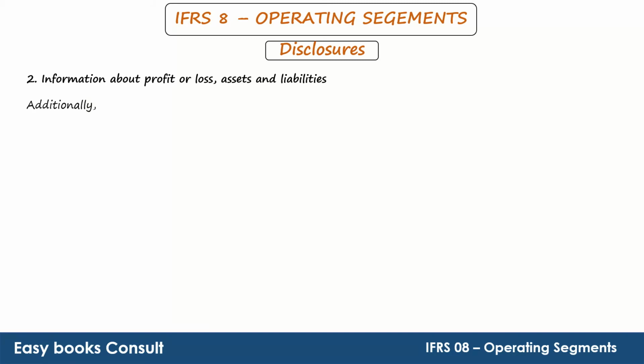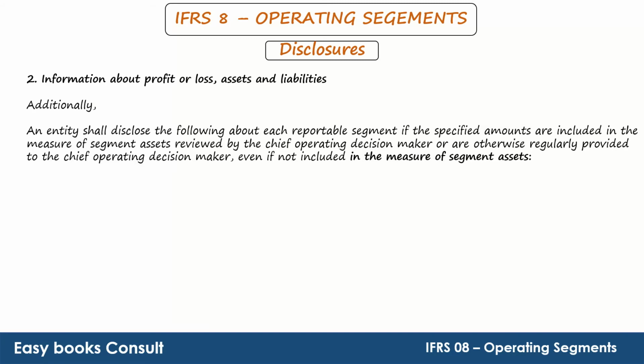Additionally, an entity shall disclose the following about each reportable segment if the specified amounts are included in the measure of segment assets reviewed by the chief operating decision maker or are otherwise regularly provided to the chief operating decision maker, even if not included in the measure of segment assets.